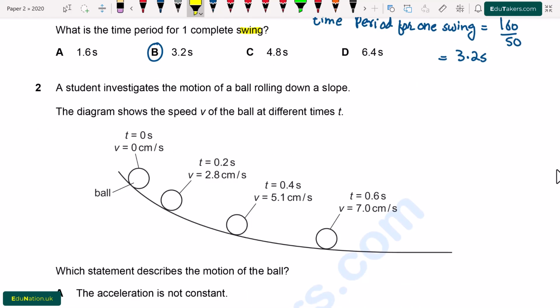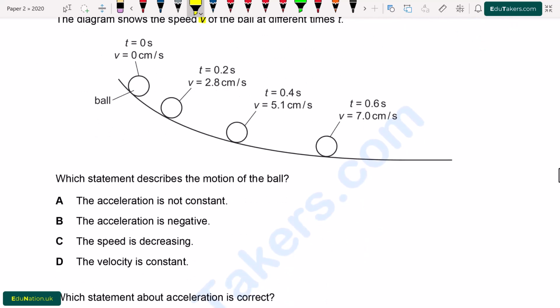Question number 2. A student investigates the motion of a ball rolling down a slope. The diagram shows the speed v of the ball at different times t. So here is a ball that is rolling down a slope and we have to investigate the motion of this ball. The speed and the time at different positions are shown. Which statement describes the motion of the ball?